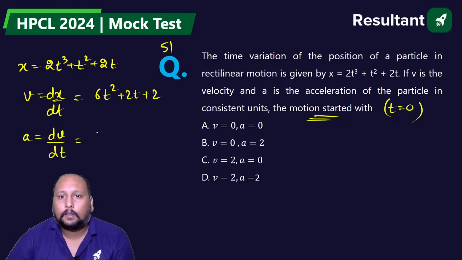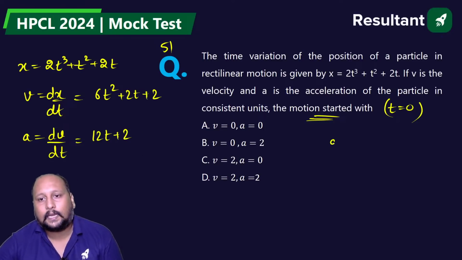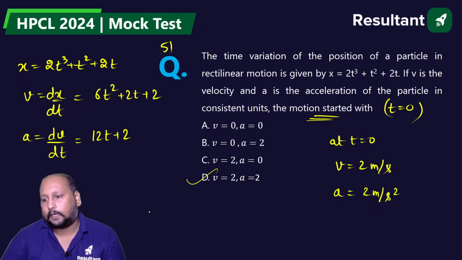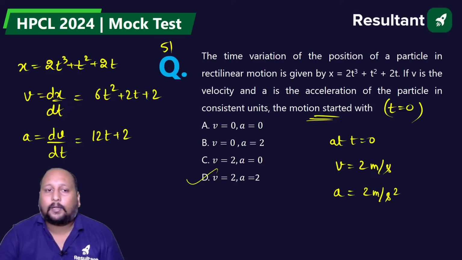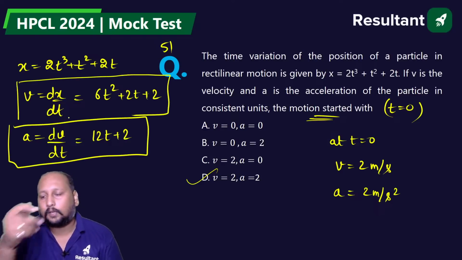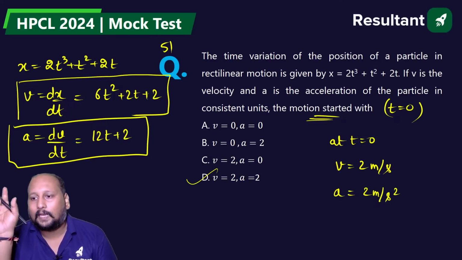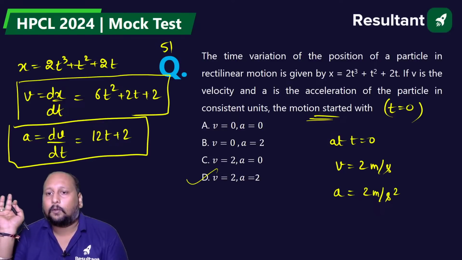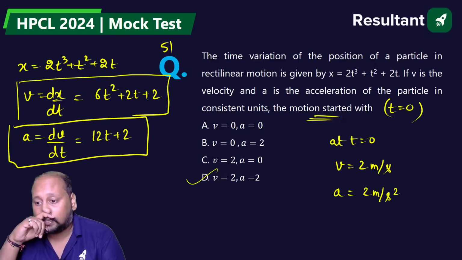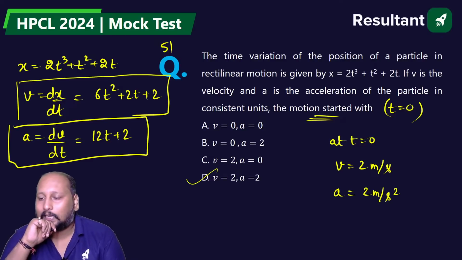So acceleration is 12t plus 2. We can say at t equal to 0, v is equal to 2 meter per second, and at t equal to 0, acceleration is equal to 2 meter per second square. I think option D is the correct answer. How are we getting option C? Option D is correct. If you put t equal to 0, we get the two functions, one for v and one for a. Put the value of t equal to 0 and we get v equal to 2 and a equal to 2. Very good, Aman. Option D is correct. C is incorrect.